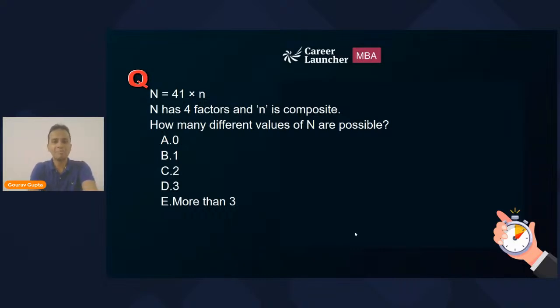Now I'll help you out. n is written twice, small n and capital N. It might be creating a confusion. So I replace small n with a, okay? So capital N is equal to 41 multiplied by a. N has four factors and a is a composite number. So how many different values of n are possible? Options are given in this case: 0, 1, 2, 3, or more than 3.